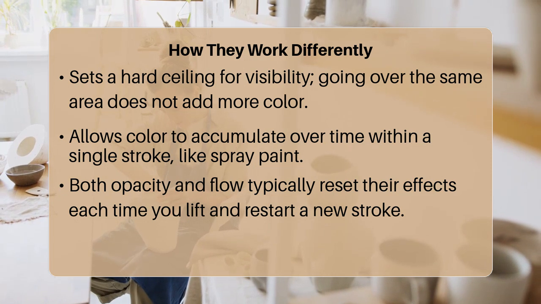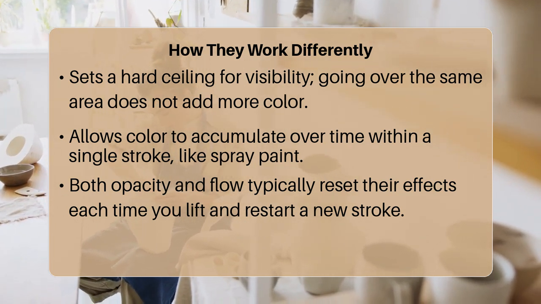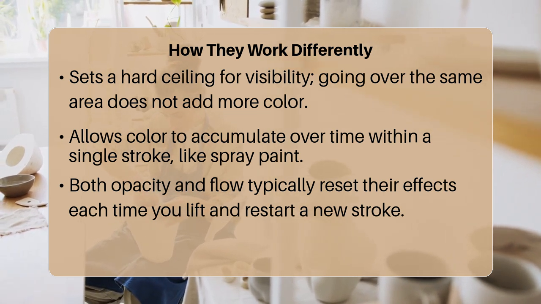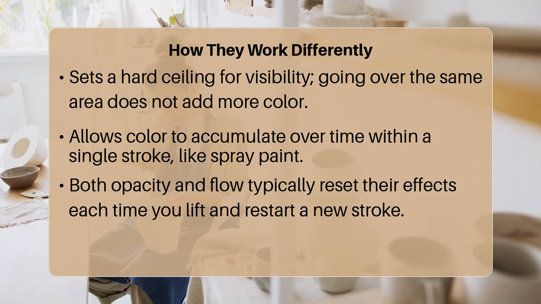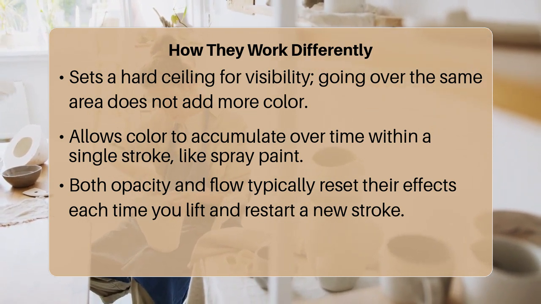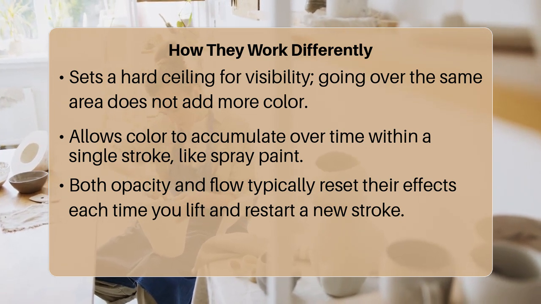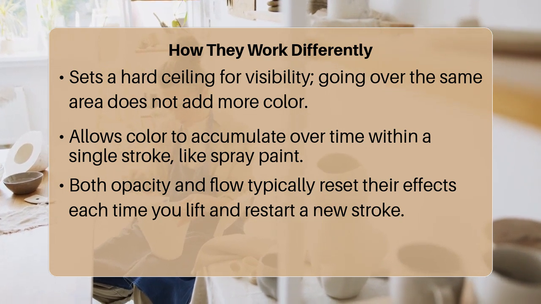Flow, on the other hand, is more like using a spray paint can. A low flow setting means that even if you hold the can in one spot, it will slowly build up color over time, revealing more pigment with each passing moment. A high flow setting would instantly lay down a lot of paint. When you lift your stylus and make a new stroke, both settings typically reset.